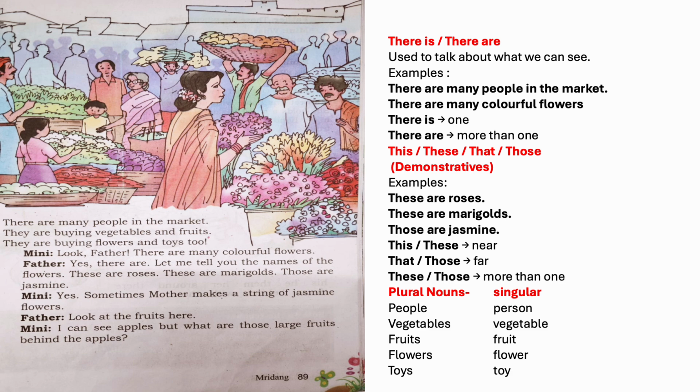They are buying flowers and toys too. So what else are they buying? They are buying flowers and toys. These are naming words. The word too means also. They are also buying flowers and toys.